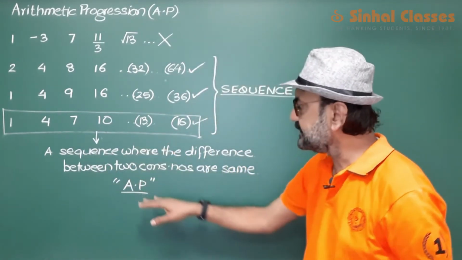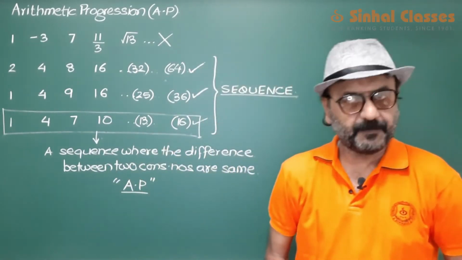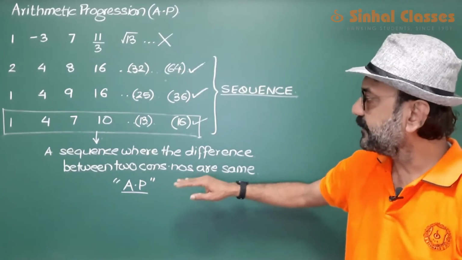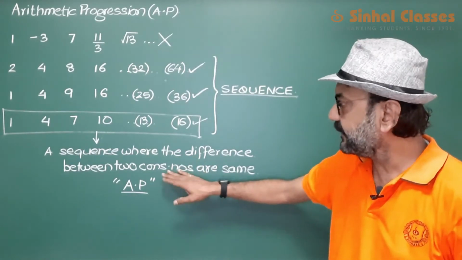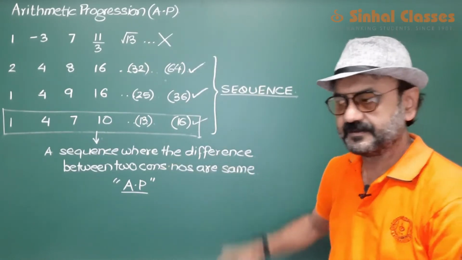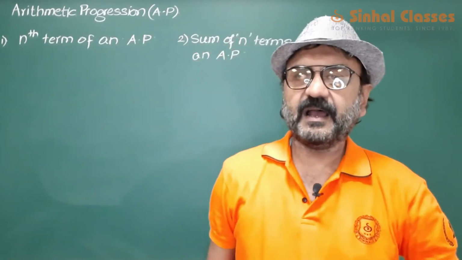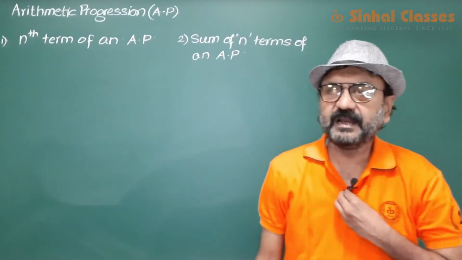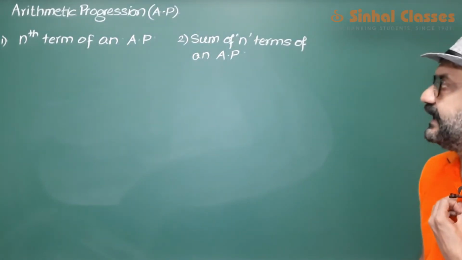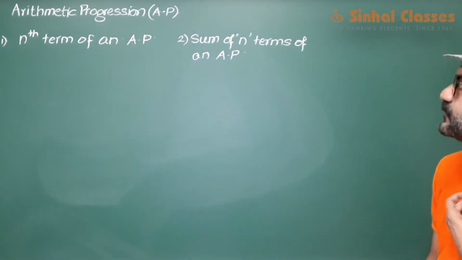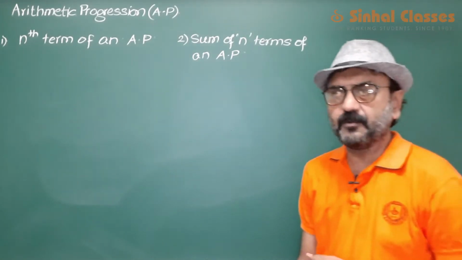है, ऐसी सीक्वेंस को हम कहते हैं AP। Alright, so this is the beginning of AP. Remember, AP is always a sequence. Now, in this chapter AP, we basically have two related formulas. One formula is for nth term of an AP and the second formula is for sum of n terms of an AP, sum of n terms of an AP.